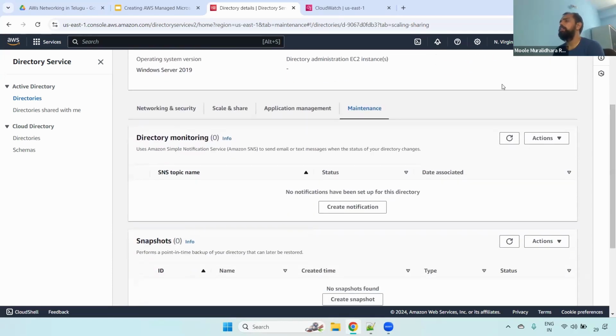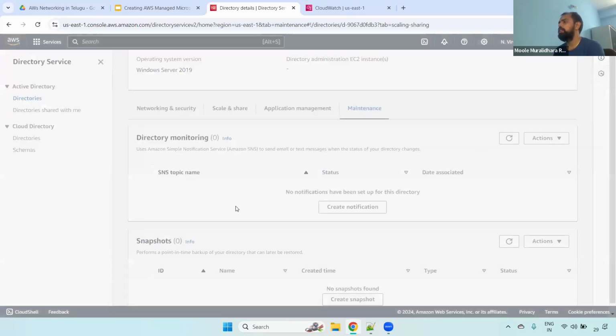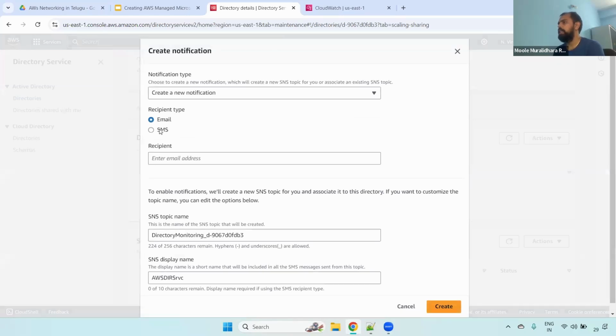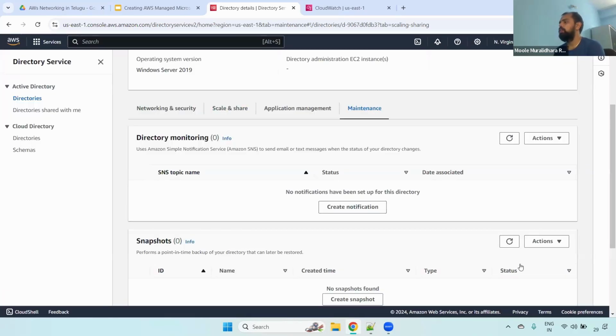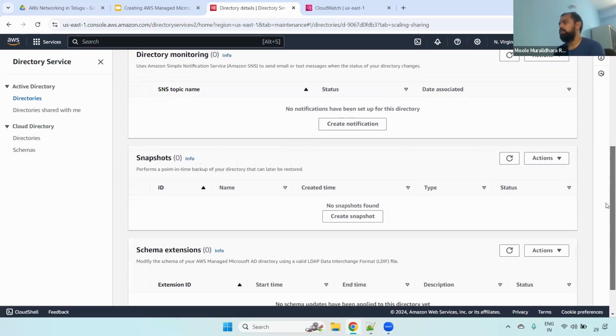Is there any maintenance in directory service? You can see it here, and also you can set the notification as well. You can set the notification either email or SMS, depending on usage. If you see the email, you can select the SNS topic and set it up. This one also depends on usage, whether you want it to be monitored. You can set it up, otherwise you can leave it.